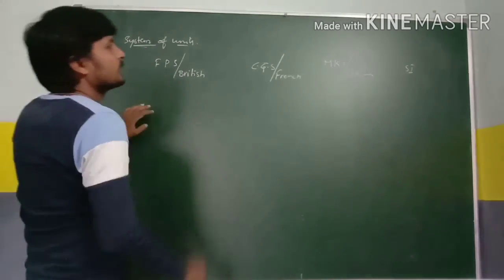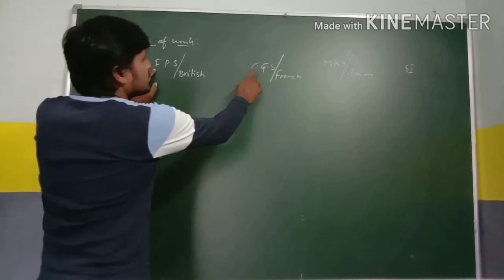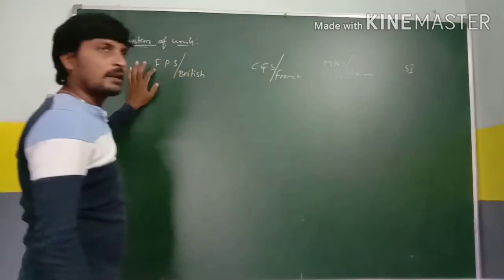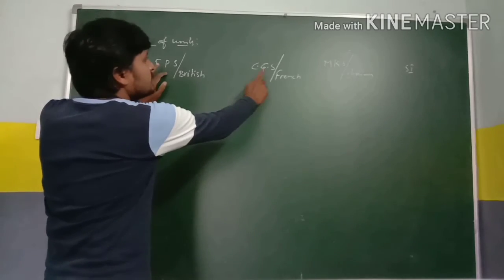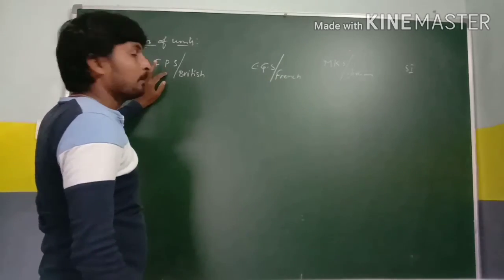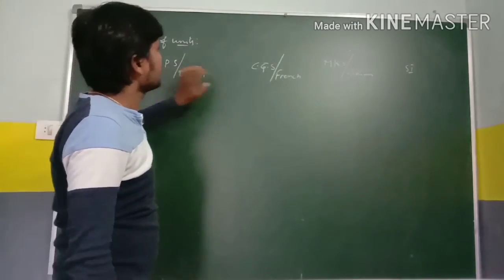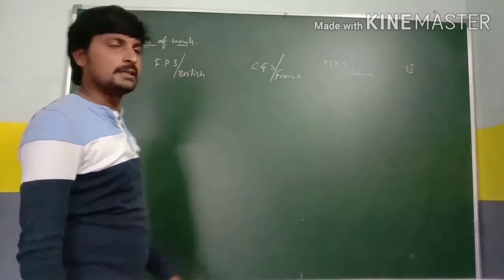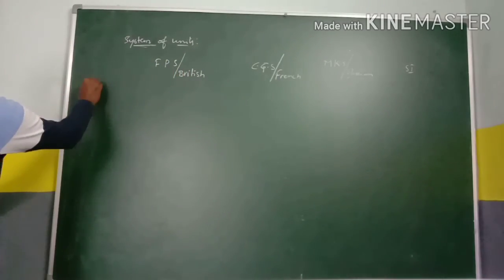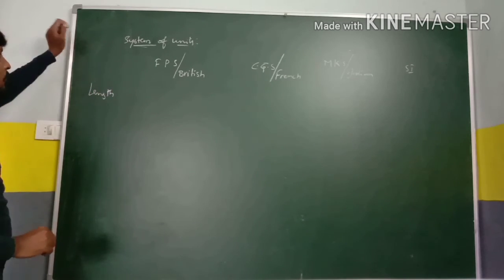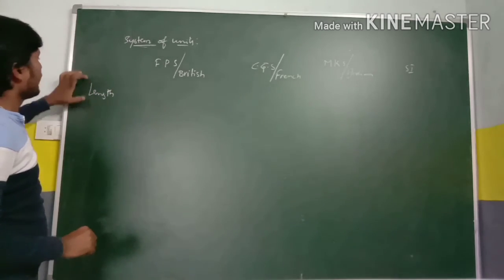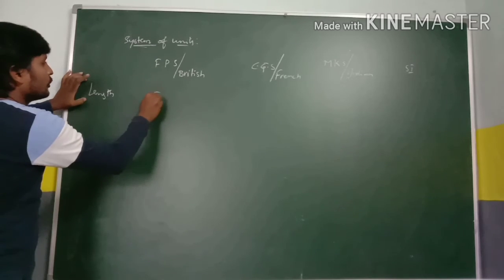In these 3 systems, the first letters F, C and M represent the length. The center letters P, G, K represent mass. And the last letters S, S, S represent the time. For length in FPS system, the unit is foot.